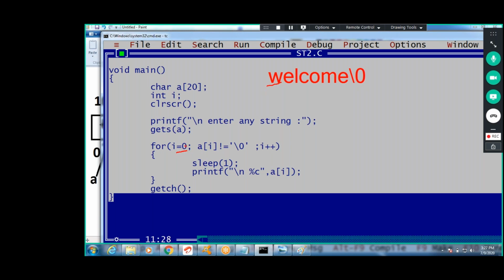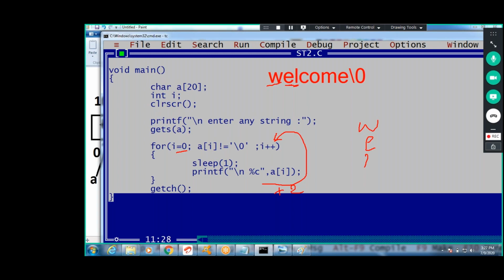Next, after printing, where does it go? I plus plus. What is I plus plus? It's 1. What is A of 1? E. E is not null. Yes or no? E is not null. Print the next one on the next line. E will be printed. I plus plus, 2. What is A of 2? L. L is not a null character. Print L also. Next, I plus plus, 3. What is A of 3? C. C is not null. C also will be printed.